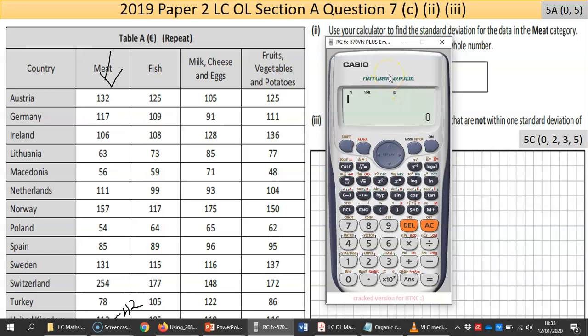Not so sure for the Sharp, if anybody has them or other brands, pretty similar. So to do that, I just press mode. It's on the top function. And press 3 just to make sure. Then you press 1 for the variance. So that gives you a chance to input your data.